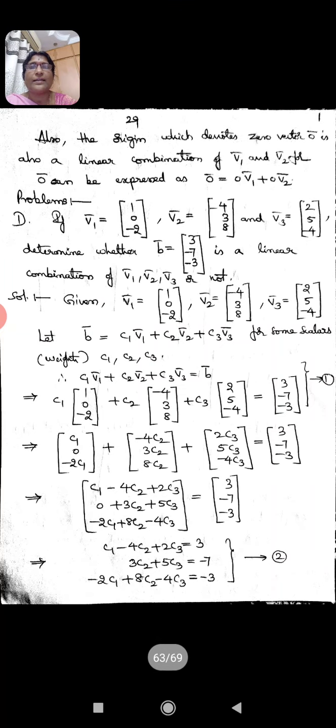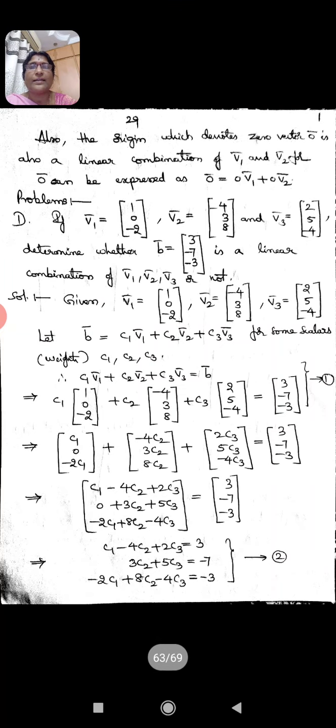And we have also solved a problem based on the concept linear combination in the previous video lesson. Let us recall that problem once again, which can lead us to the definition of span.